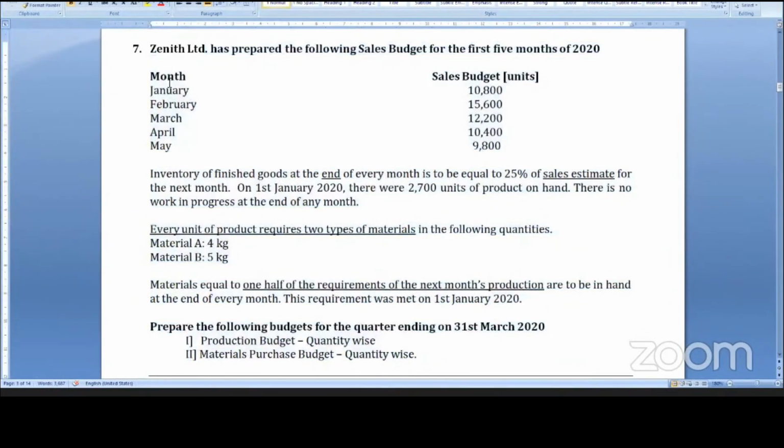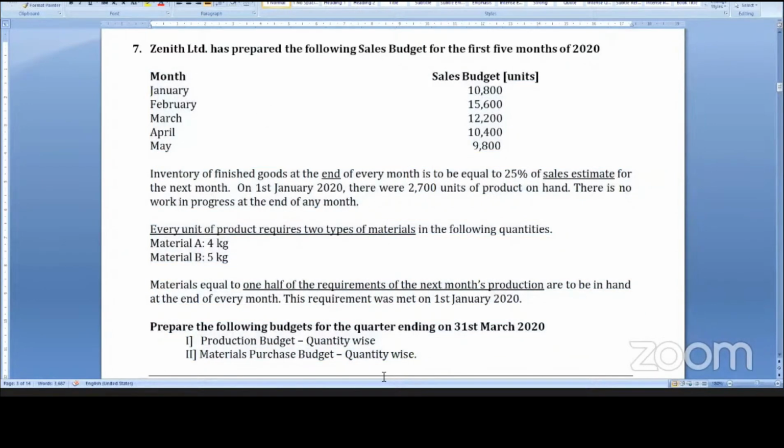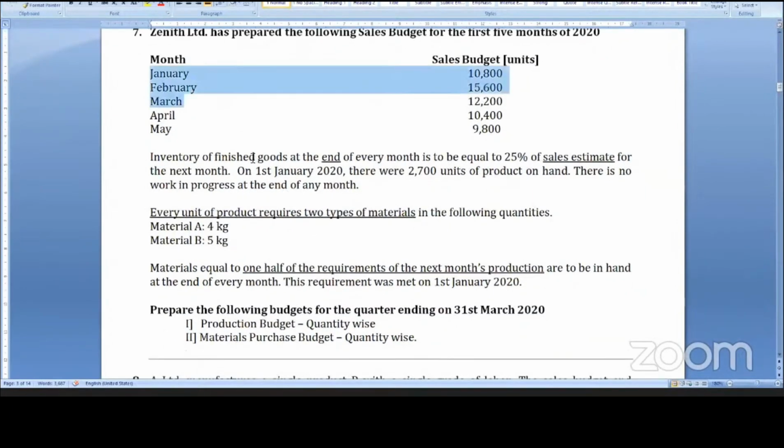But this I have solved in a Word document. Excel I have not done. This was done in the Word document, and I have given the answer in the Word document. Can you go through this sum, or do you want me to explain this sum, the 7th sum?